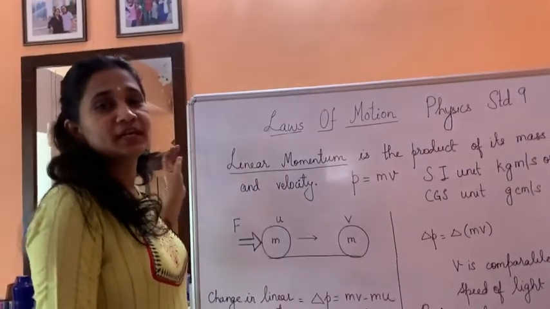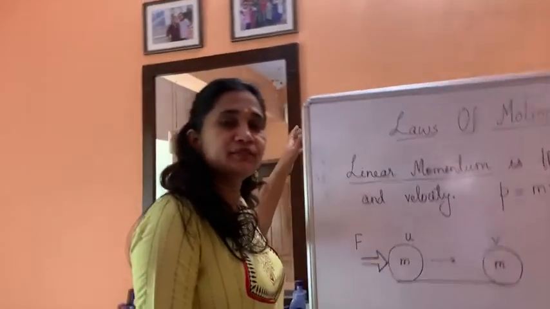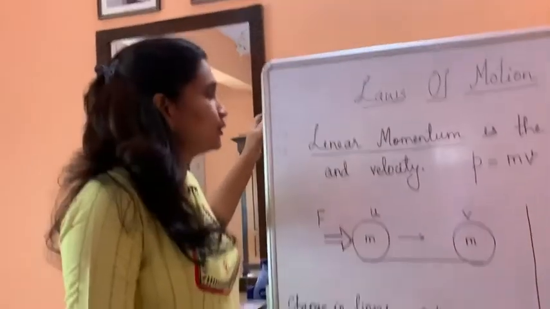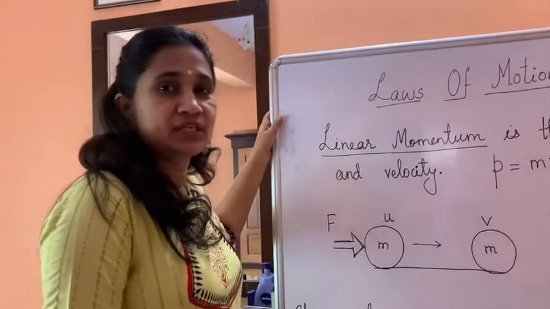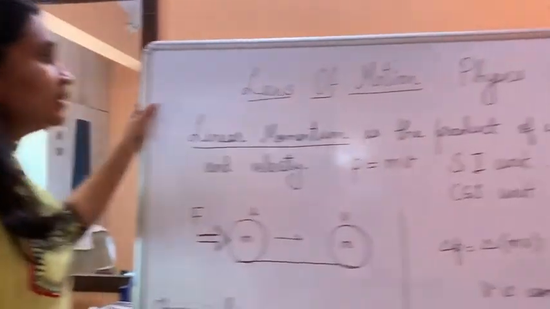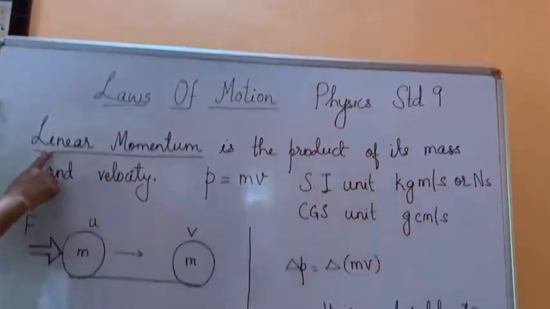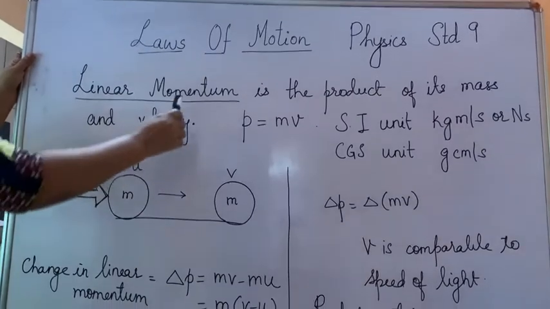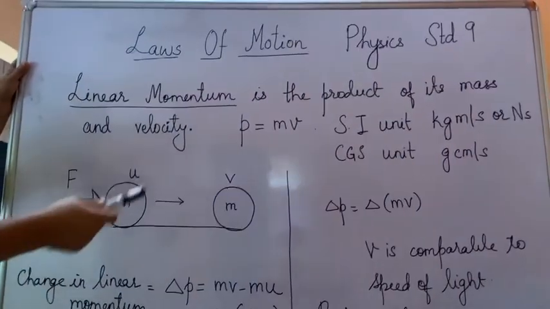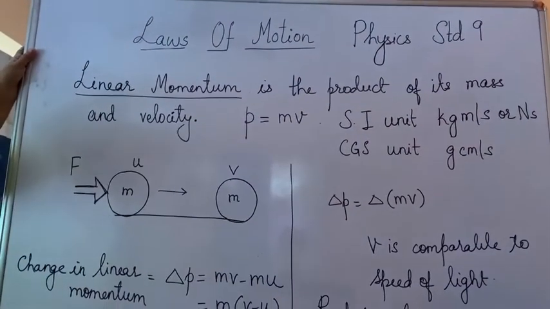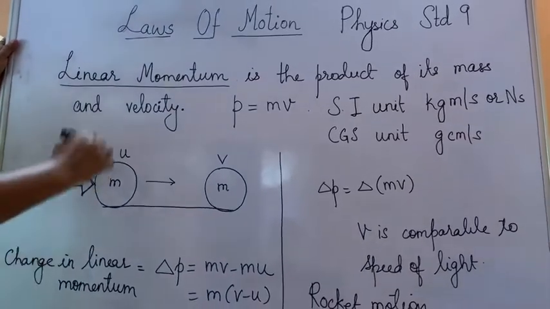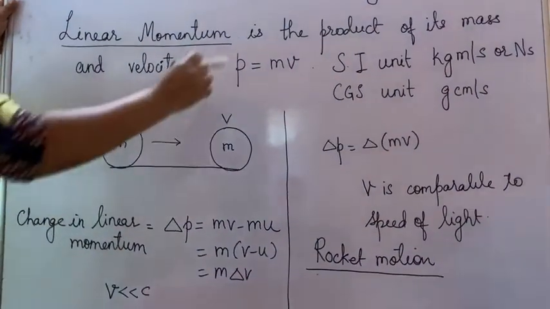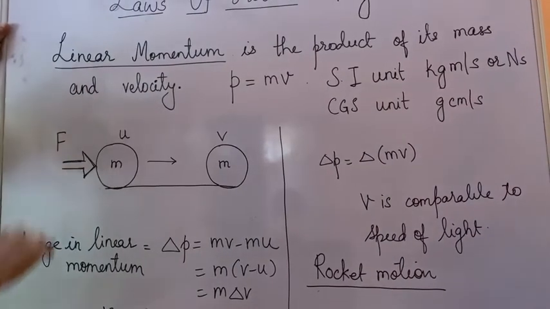Hello friends, if you have seen my earlier video on the first law of motion and on inertia, then this is the continuity. Now under laws of motion, again the very important concept is that of linear momentum. Either you can say momentum or linear momentum. Linear tells you just that it is in one direction, that's why the word linear momentum.